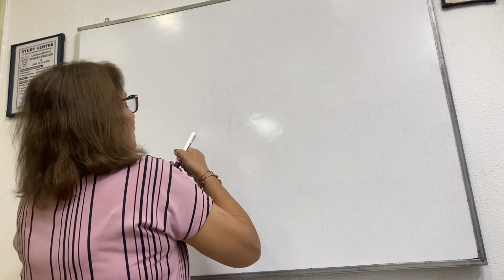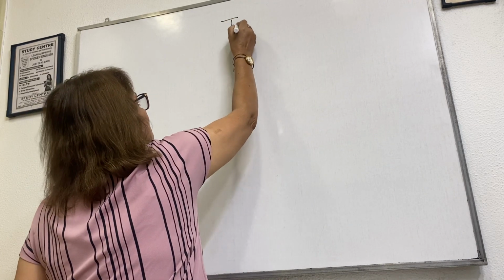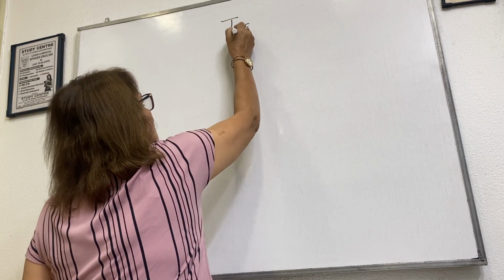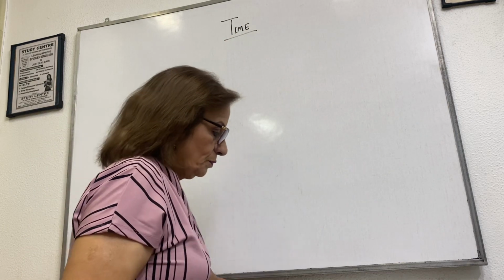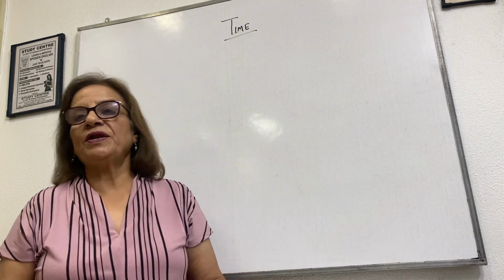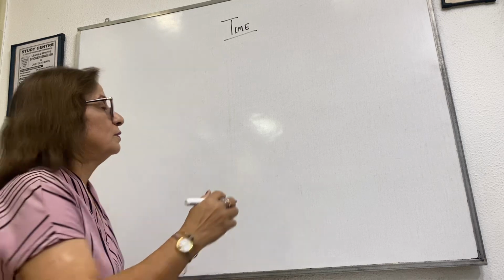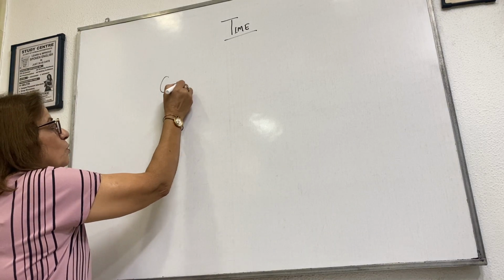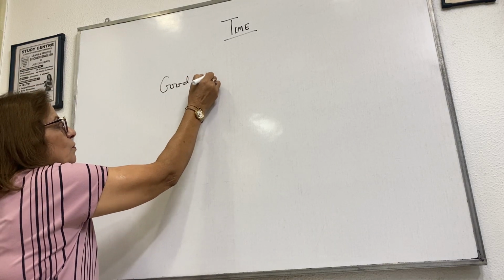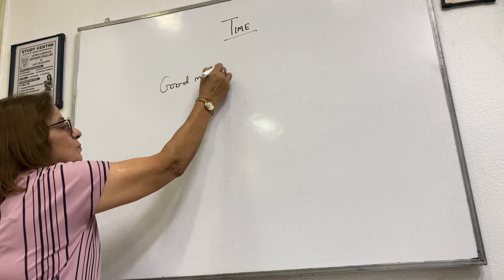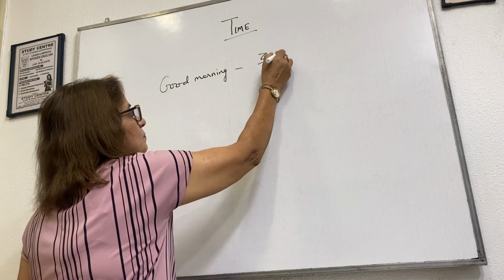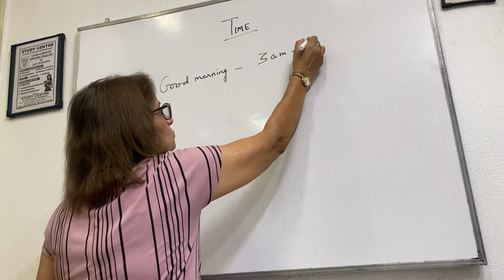So my topic today, like I told you, is time. Now, good morning. When do we say good morning? Good morning is always said from 3 a.m. to 12 noon.